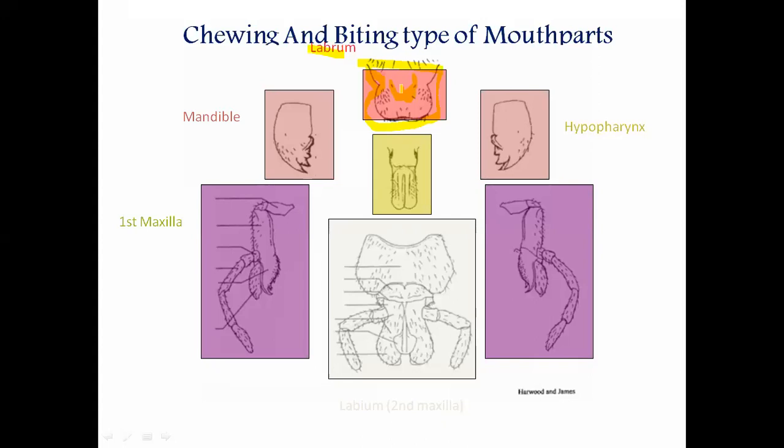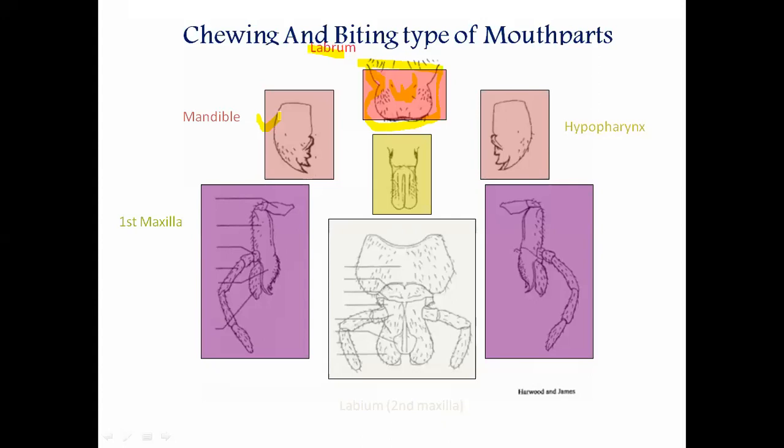So that the mandibles can bite easily and effectively do their work during feeding with the help of the labrum.